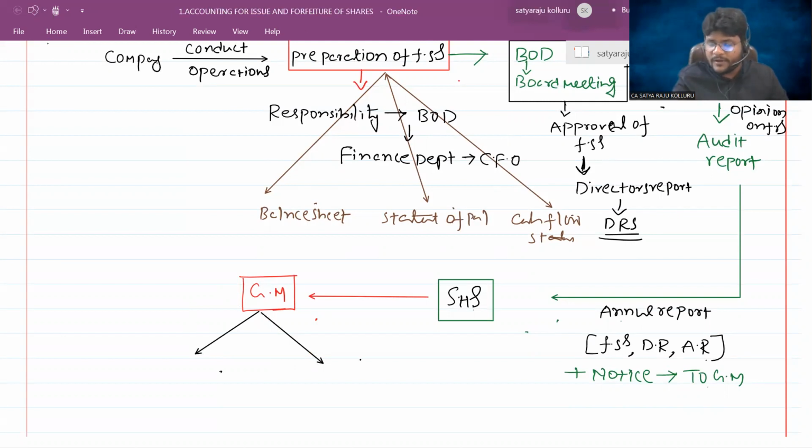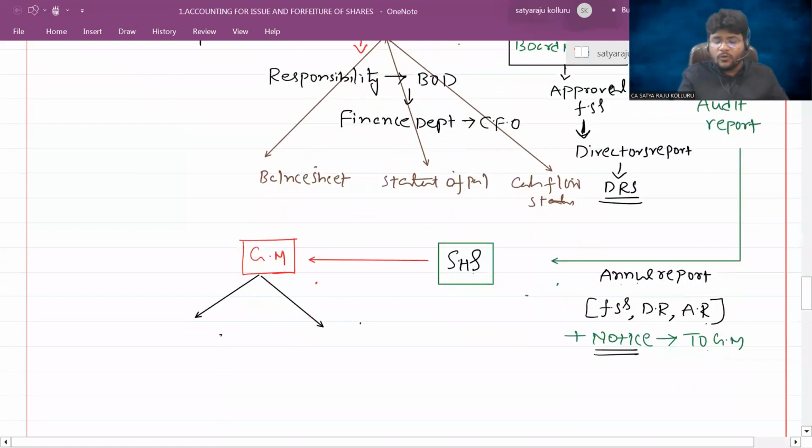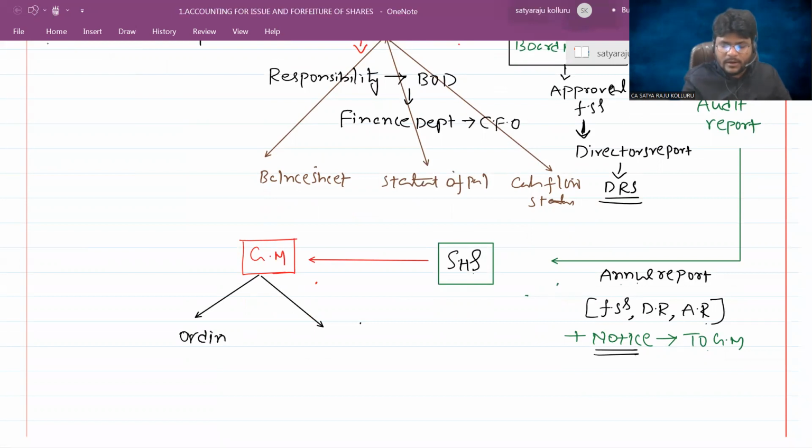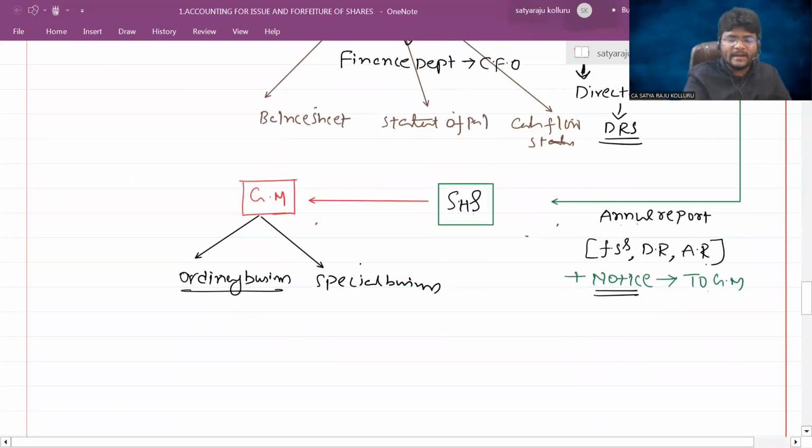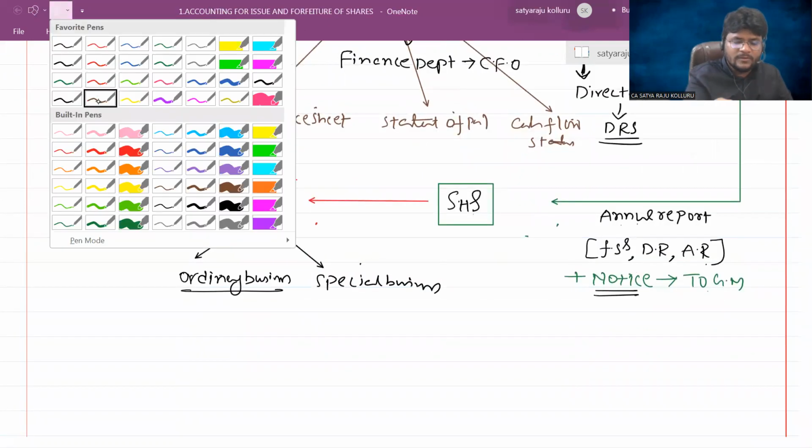In the notice itself, the place, the time and all other details are clearly told. Also in the notice, they clearly state which type of business they are going to discuss: ordinary business and special business. What is the meaning of ordinary business, sir? Ordinary business means 4 activities generally known as ordinary business.